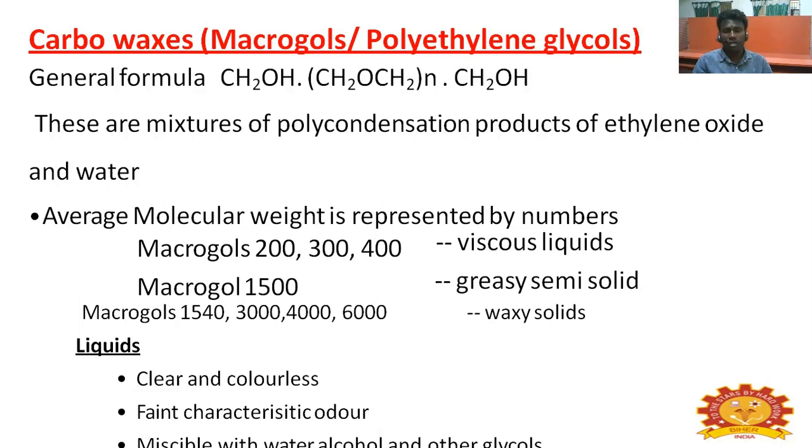Macrogols 200, 300, 400 are viscous liquids. Macrogol 1500 is a semi-solid. Macrogols 1540, 3000, 4600 are waxy solids. Liquids are clear and colorless. The paint carries colors. They are miscible with water and alcohol and other glycols.